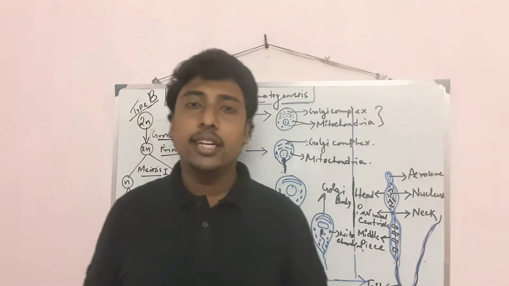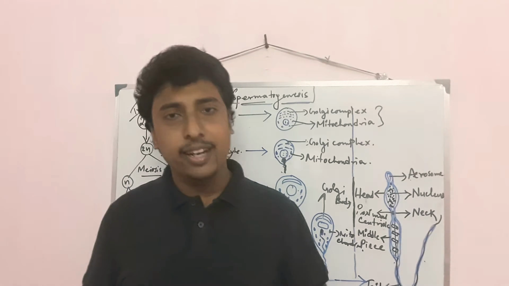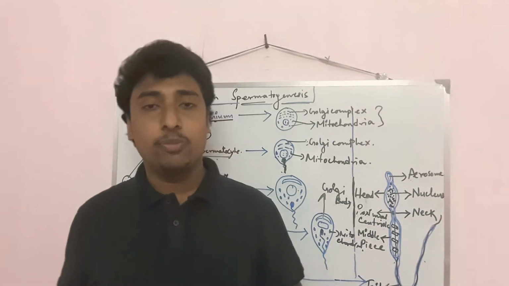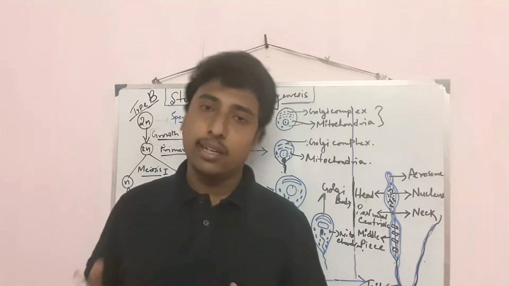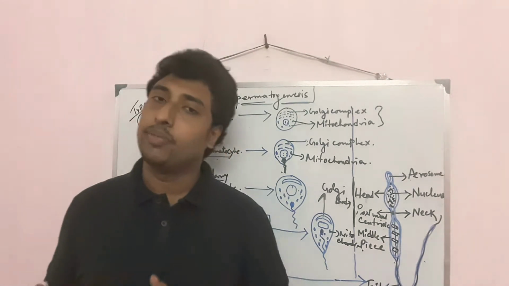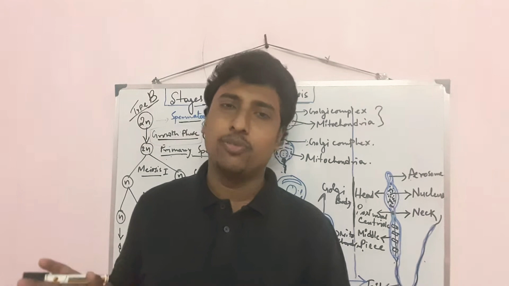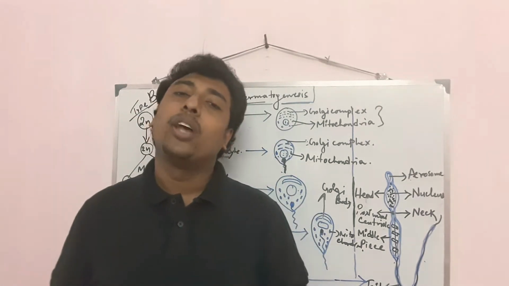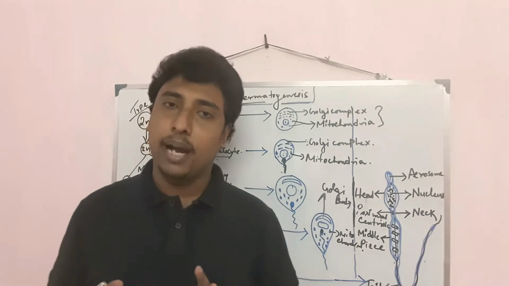As for the time period, spermatogenesis generally starts in the male body in the adolescence period, at the age of 12 to 13 years old, and it will continue up to the age of 55 to 60 years old. It will vary also. So these are the basics about spermatogenesis.